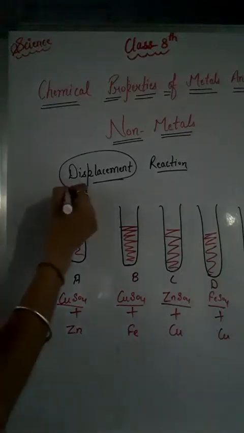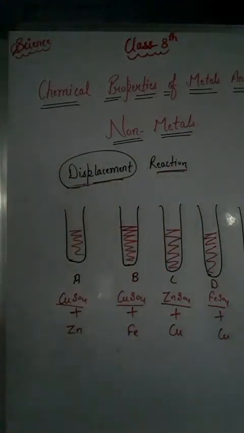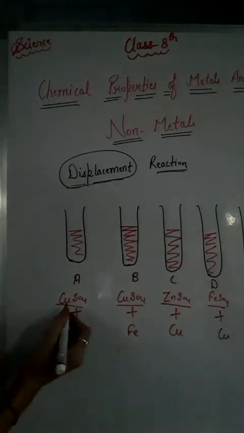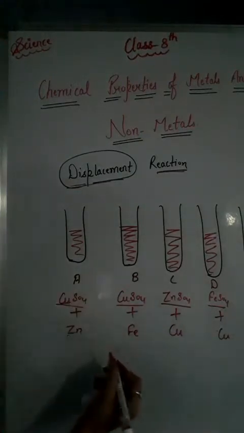Now we have to understand the displacement reaction, and we know that the more reactive element can displace a less reactive element. Less reactive element can never displace a more reactive element, right. So in this experiment we have 3 metals here. First one is copper, zinc and iron, right.